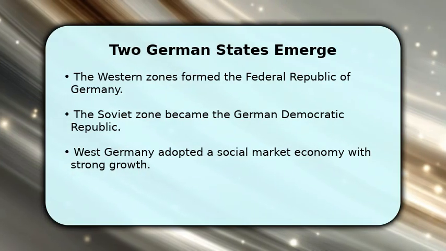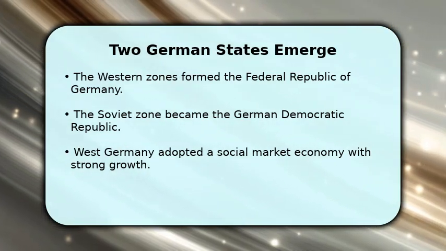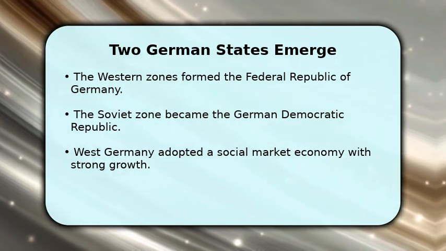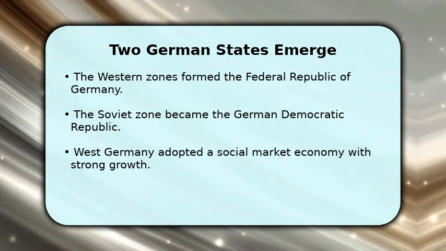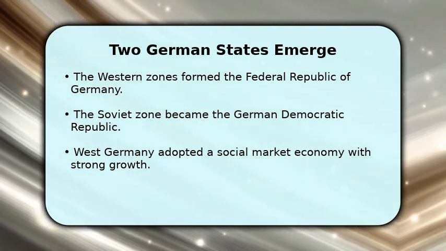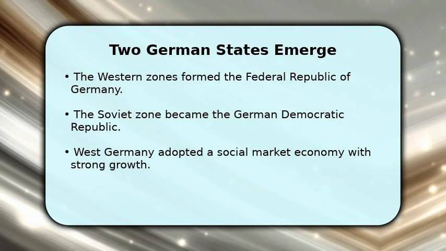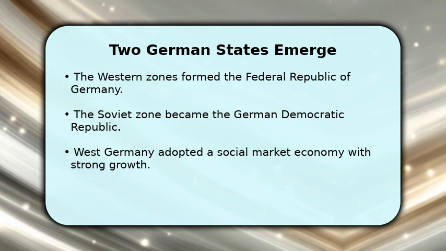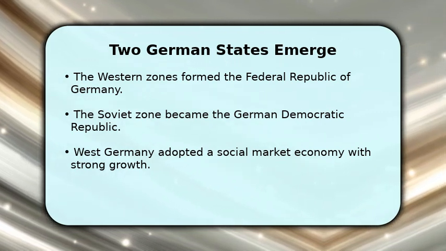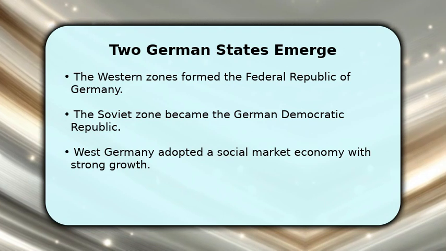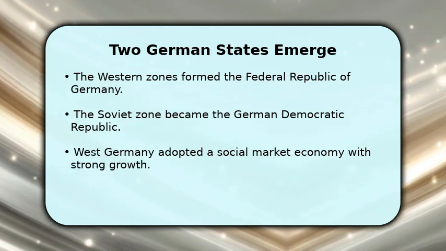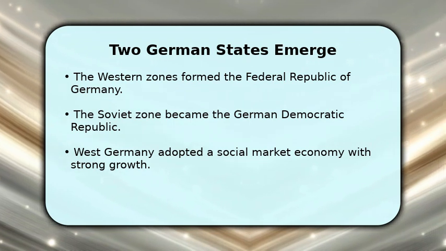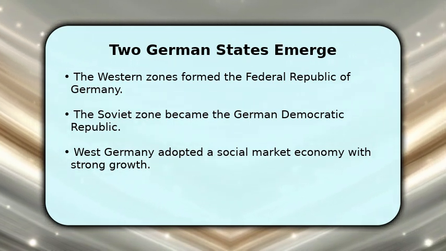The initial occupation led to the formation of two distinct German states. The Federal Republic of Germany, or West Germany, emerged from the Western zones, embracing a democratic capitalist system. Concurrently, the Soviet zone became the German Democratic Republic, or East Germany, adopting a socialist, centrally planned economy. This ideological split created a stark contrast in political and economic development, impacting millions of lives across the nation.